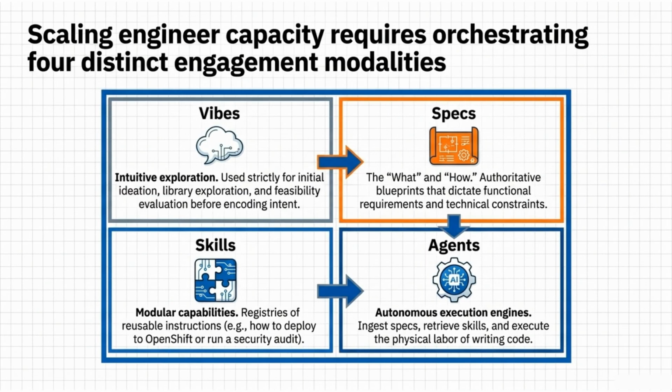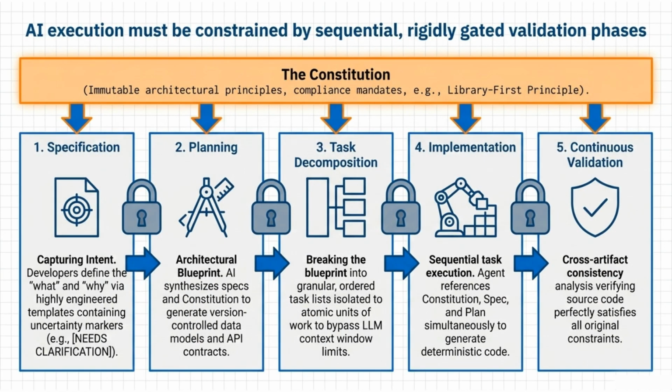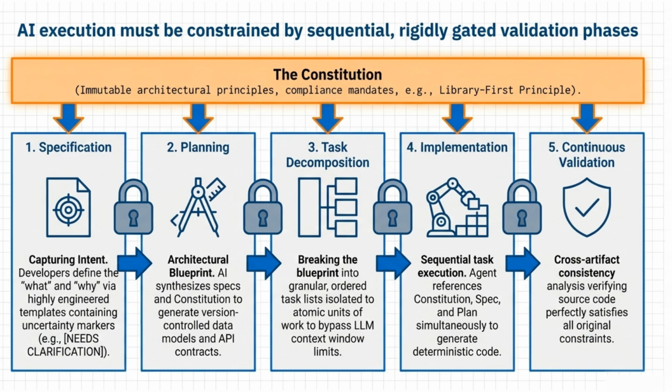To scale engineer capacity, we orchestrate four modalities: vibes for exploration, specs for blueprints, skills for modularity, and agents for execution. AI execution must be constrained by rigidly gated phases, from initial specification and planning through to task decomposition, implementation, and continuous validation against a core constitution.